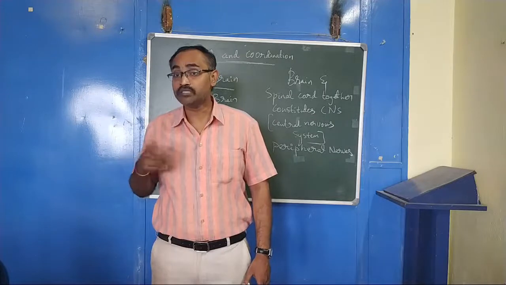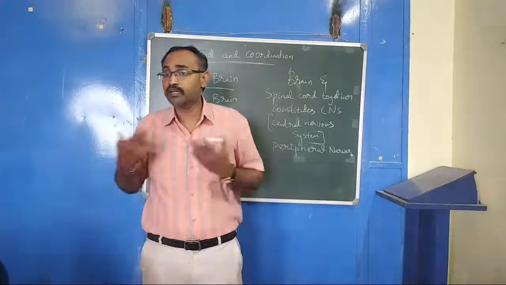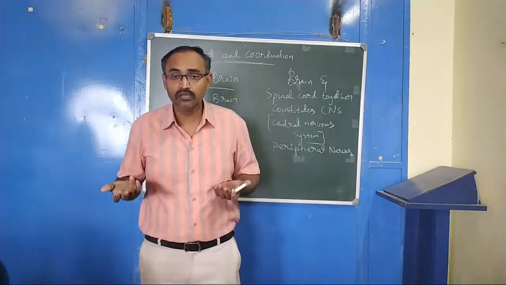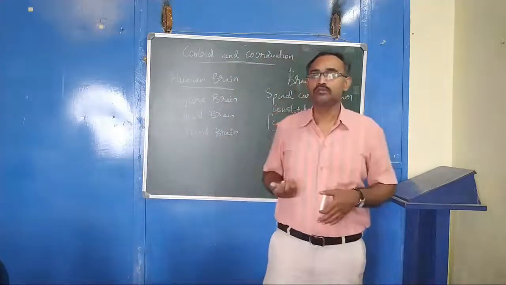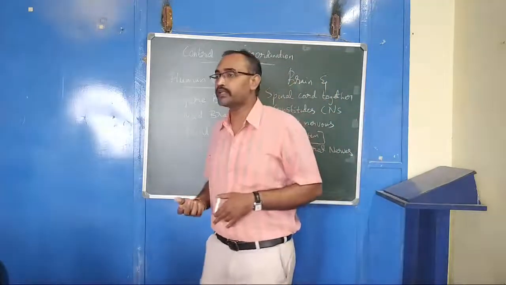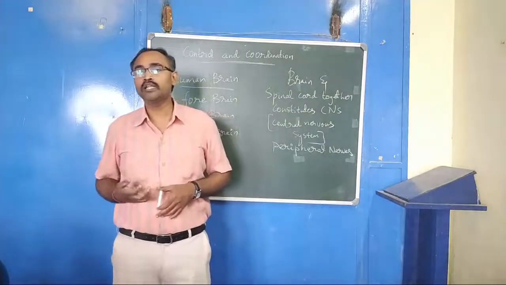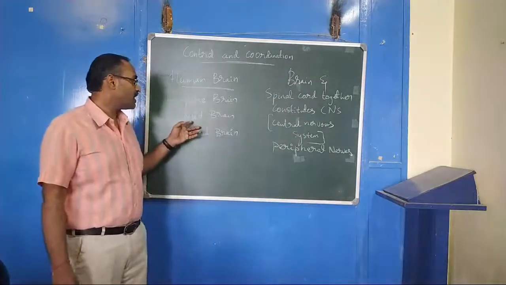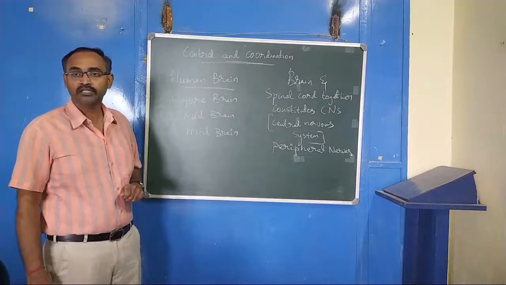Even vomiting, sneezing, coughing, blinking of eyes. If vomit comes, you cannot control it. So all these are involuntary actions, and they are controlled by the midbrain and the hindbrain.